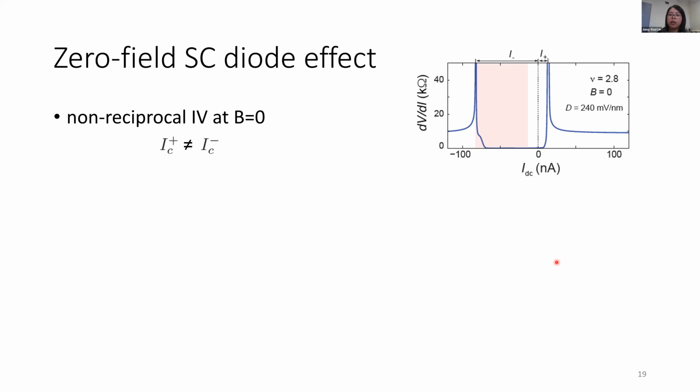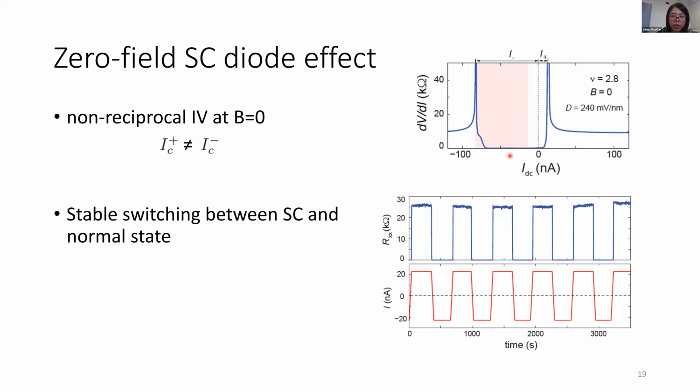And strikingly, in the superconducting phase of this small twist angle sample, we find a zero field superconducting diode effect. As shown here, the positive critical current is much smaller than the negative critical current. We can demonstrate the superconducting diode effect better by tuning the current between positive and negative 20 nanoamps, and we can switch the state between resistive, about 25 kilo ohm, and zero resistance.